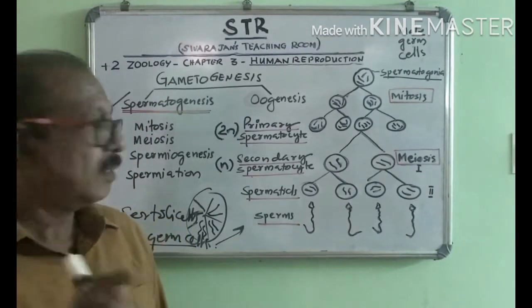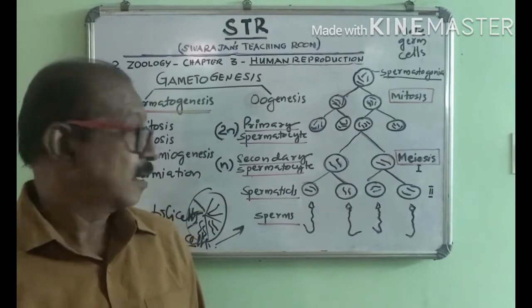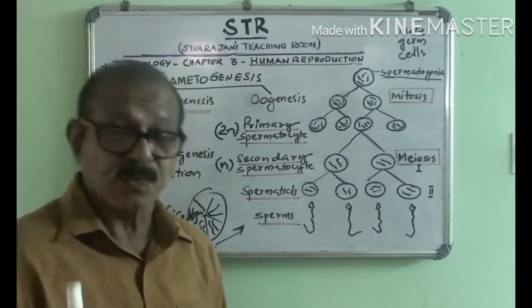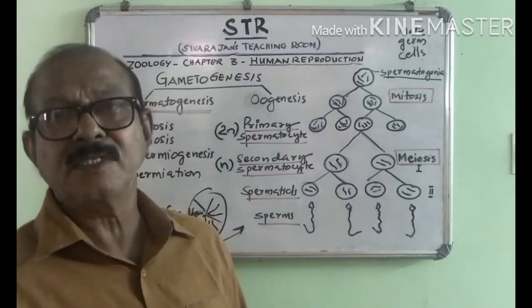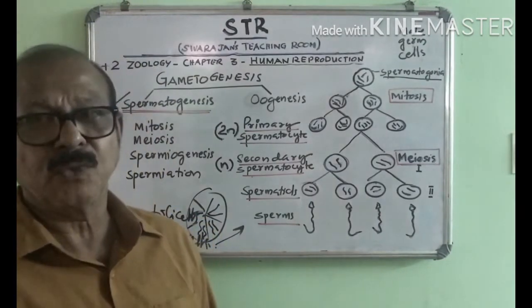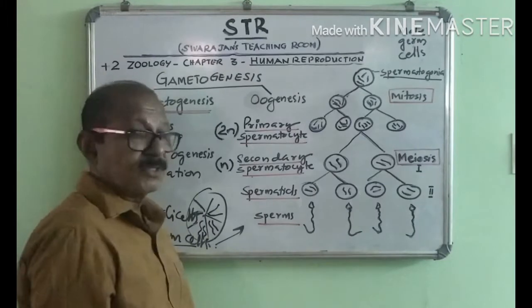In meiosis 1, the diploid cell divides into 2 haploid cells, and that is meiosis 1. Then during meiosis 2, both the haploid cells once again divide into 2, producing 4 haploid cells. That is meiosis 2.